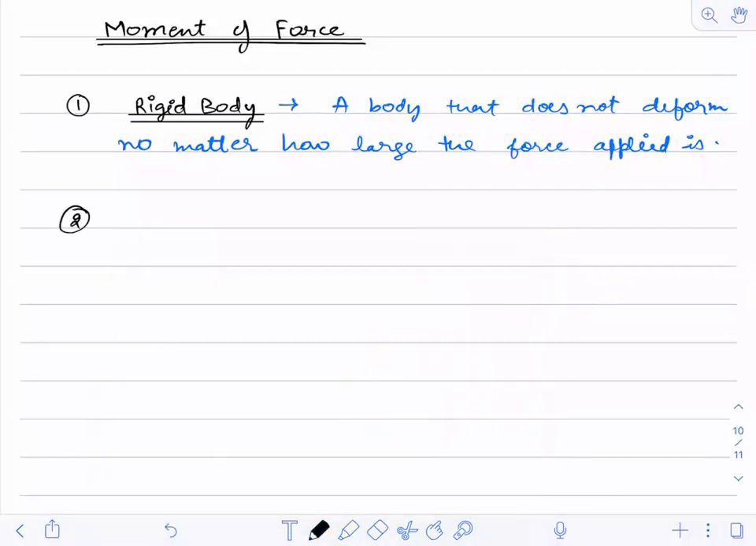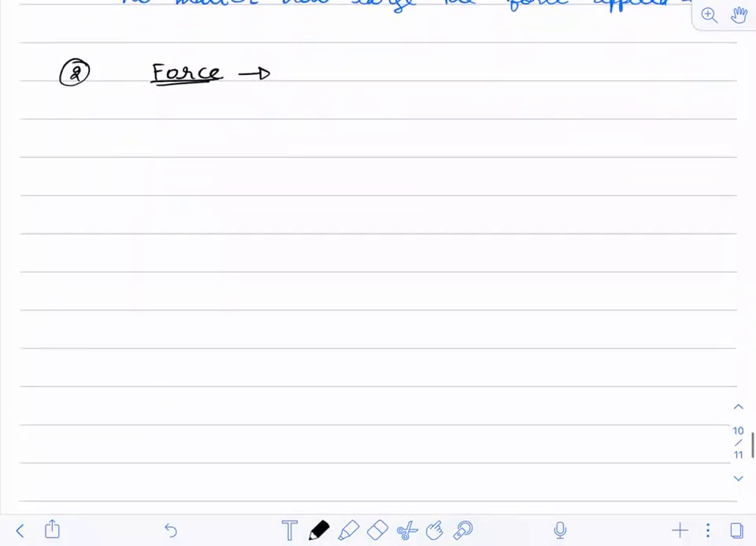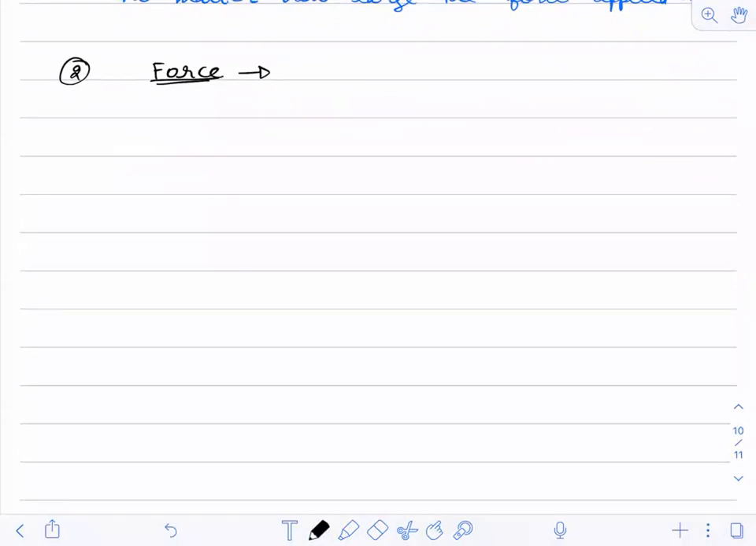Now the second point we are going to see is about forces. We have already studied force, so we will not see what force is. We'll see a few points about force. Suppose this is an object. Now I'm tying a string to this.